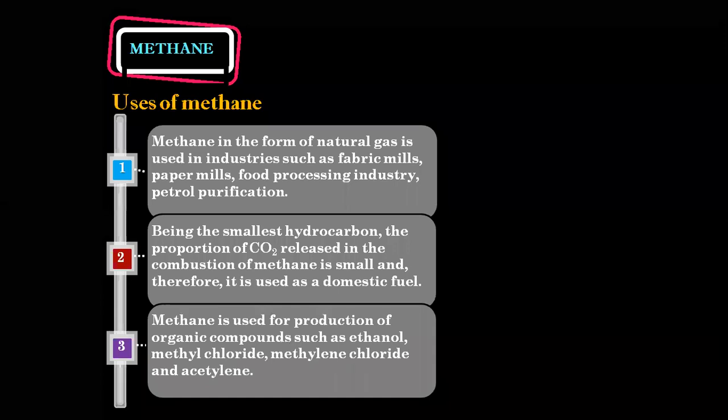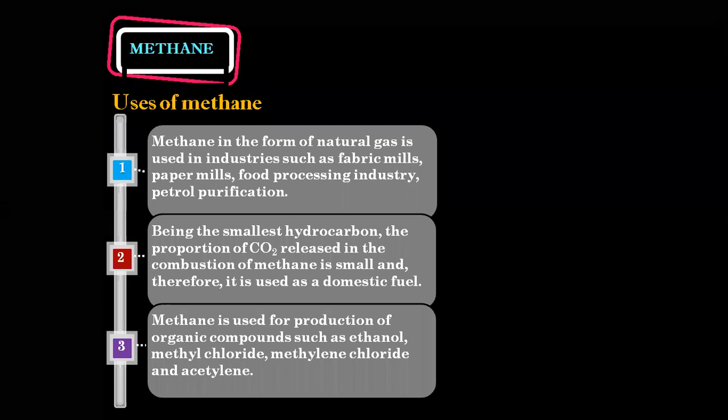These are the compounds given to us here. Acetylene is nothing but your triple bond structure, students, which is your ethyne. It is also called acetylene.